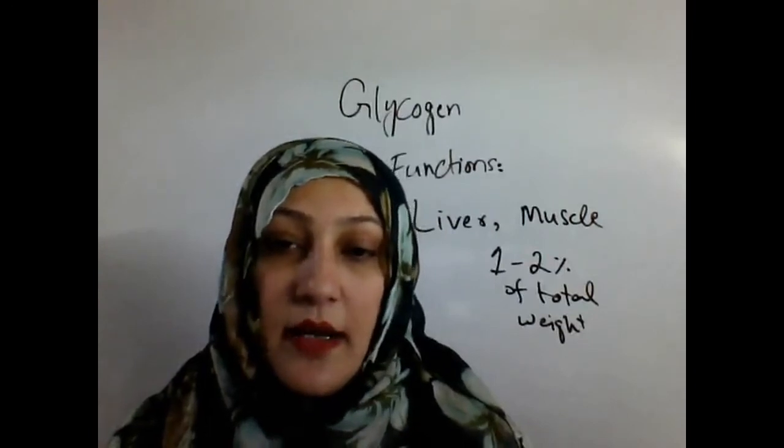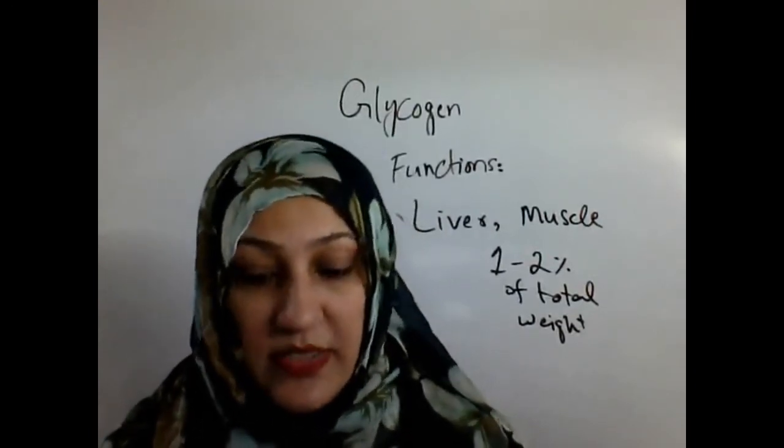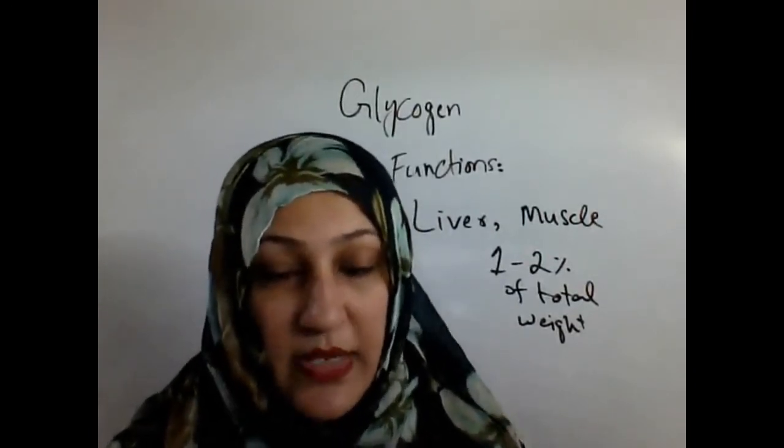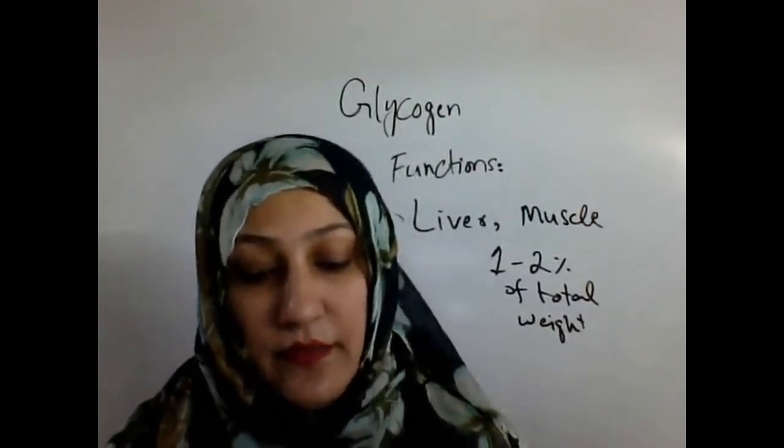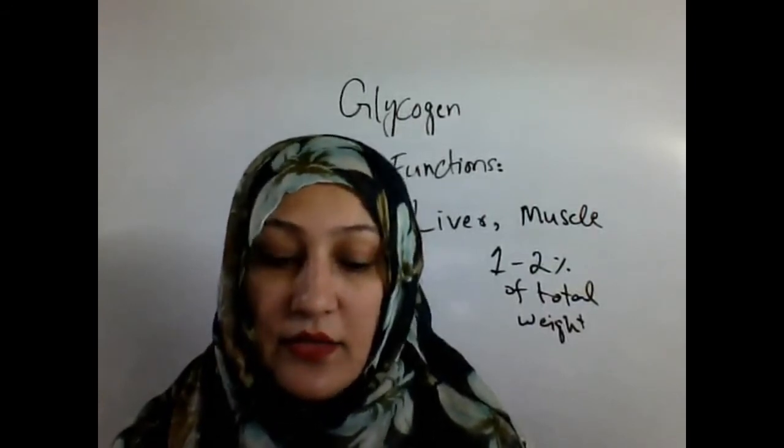The glycogen stored in the muscle cell is used in response to any type of stress, as in the fight or flight response, and also in case of an emergency.